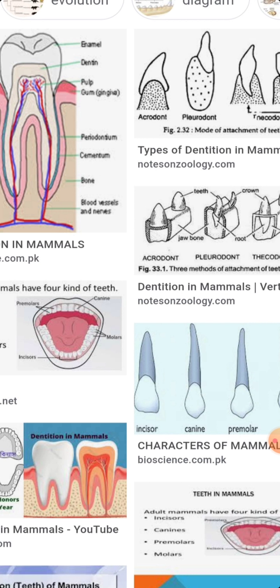The canines are lost in herbivorous mammals, and a gap is left called the diastema.